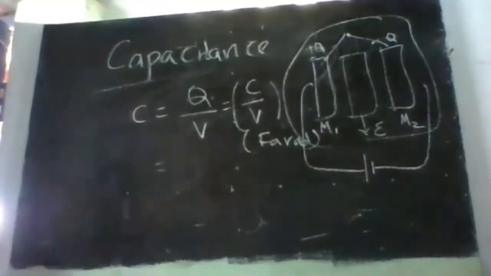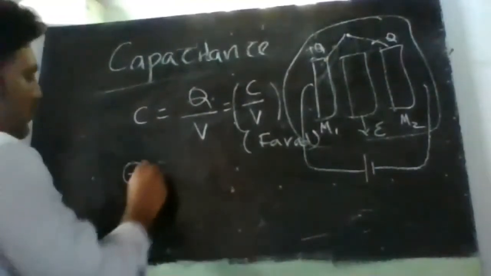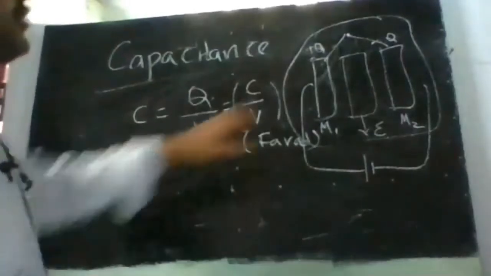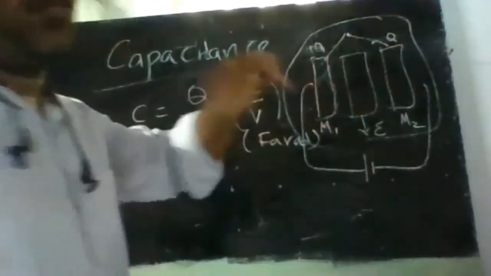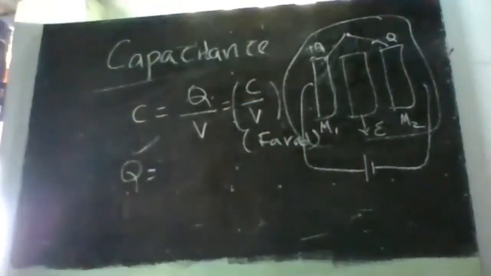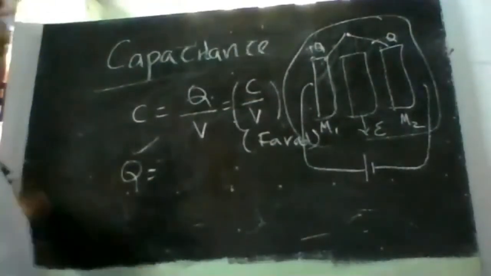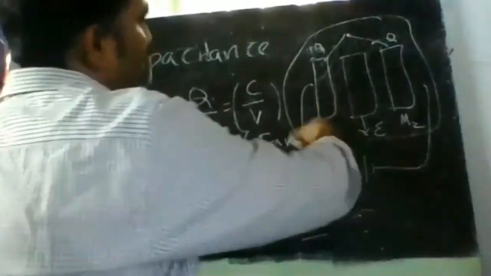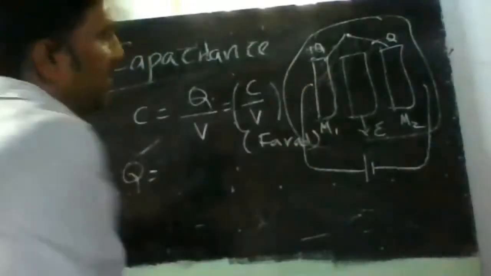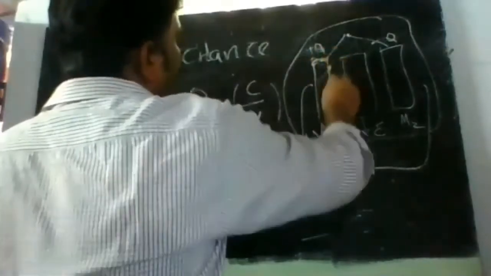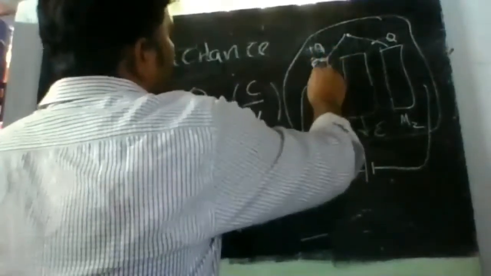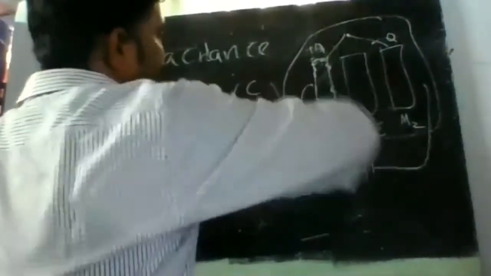Now we know that Q, what is Q? The charge produced on the metal plate, right? So this is plus Q or minus Q, whatever it is. We discussed that, right? Whenever we give some charge or some field to the metal plate, obviously the charge gets accumulated on the entire surface of the metal conductor.